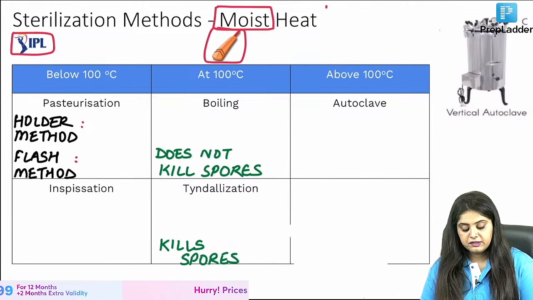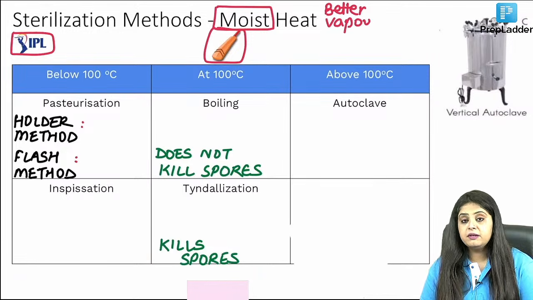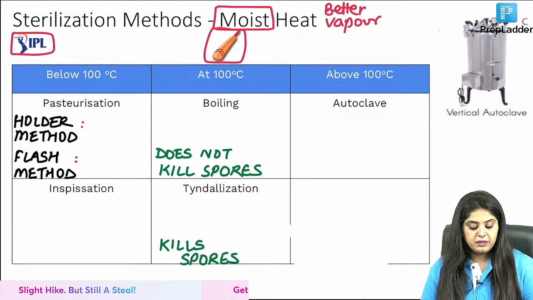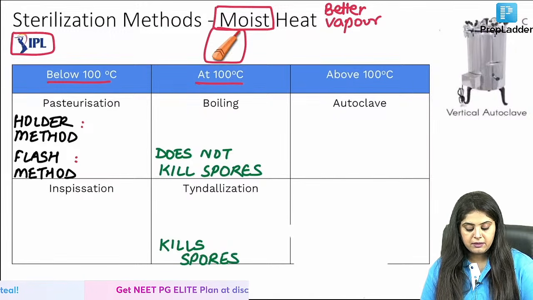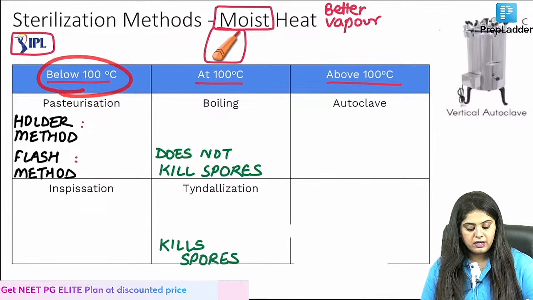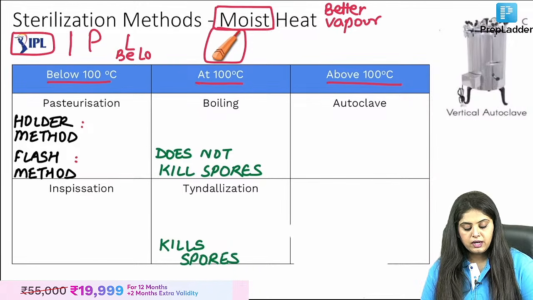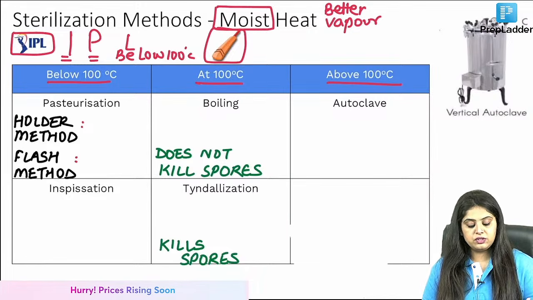On moist heat, firstly, this is better than dry heat. Why? Because you have created vapor. Vapor will provide more heat later on. So this is a better method. Next, below 100 degrees, at 100 degrees and above 100 degrees. So for below 100 degrees, we have kept IPL. IPL means that at below 100 degrees, you have two methods, that is inspissation and pasteurization.